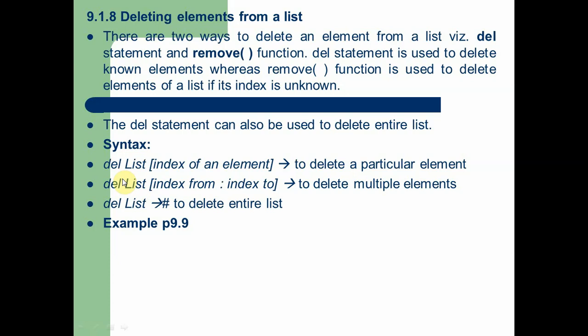The del statement is used to delete known elements, whereas the remove function is used to delete an element of a list if its index is unknown. Now we are going to see how to use the del statement as well as the remove function.